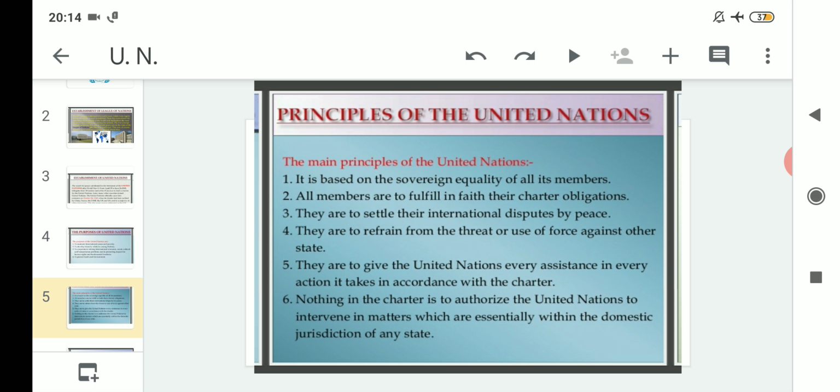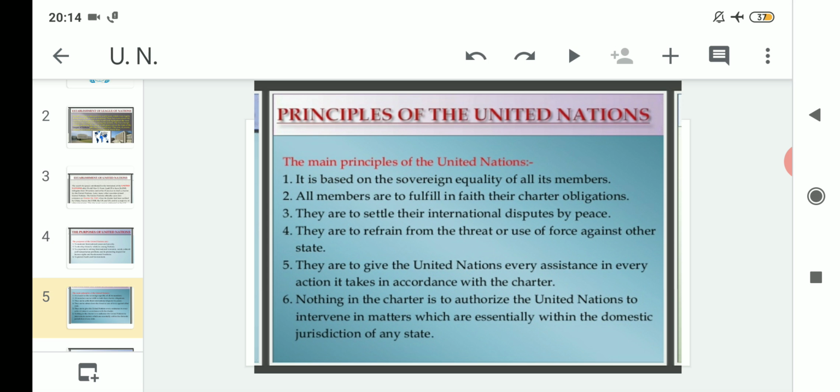Clear? After that, they are to give the United Nations every assistance in every action it takes in accordance with the Charter. So whatever the UN Charter is about, all the member countries of the United Nations are to give what? Is to provide help and assistance in every action it takes in accordance with the Charter. So whatever the United Nations instructs them to do, the member countries should also give what? Proper help and assistance. Clear?